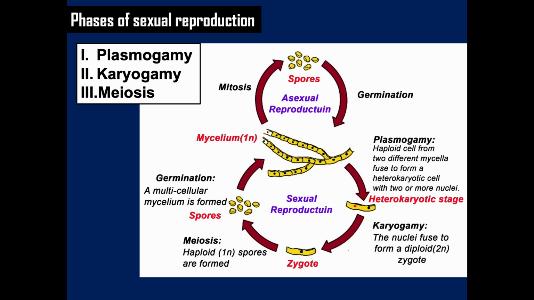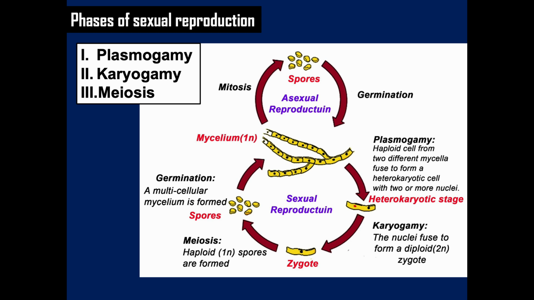Karyogamy is the final step in the process of fusing together two haploid eukaryotic cells and refers especially to the fusion of the two nuclei. Another phase is meiosis, which is a special type of cell division of the germ cells in sexually reproducing organisms that produces the gametes such as sperms or the egg cells.